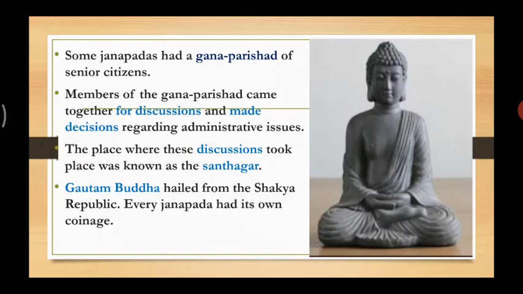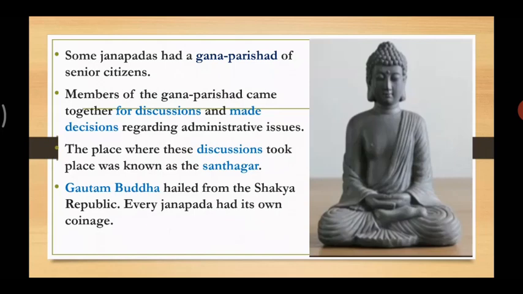senior citizens. Now, members of this Gana Parishad came together for discussions, or if there was any issue, meaning a problem, and had discussions regarding administrative issues. And this is all about the Gana Parishad. So in the Gana Parishad, what did people used to do? They used to come together if they had any problem and discuss. The senior citizens, that means the people who are more than 60 years old, used to gather together and discuss, and through that discussion they made a decision. They used to take a decision on the particular problem.